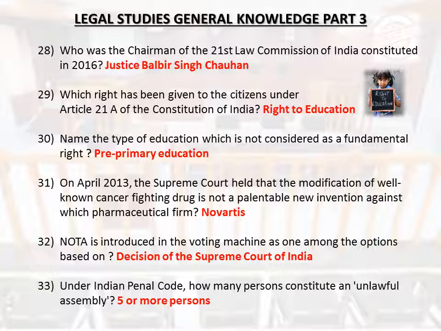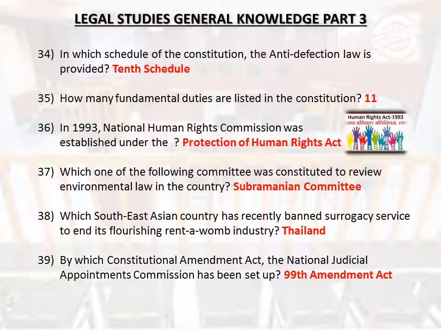Novartis. NOTA is introduced in the voting machine as one among the options based on decision of the Supreme Court of India. Under Indian Penal Code, how many persons constitute an unlawful assembly? 5 or more persons. In which schedule of the Constitution the anti-defection law is provided? 10th schedule. How many fundamental duties are listed in the Constitution? 11. In 1993, National Human Rights Commission was established under the Protection of Human Rights Act.